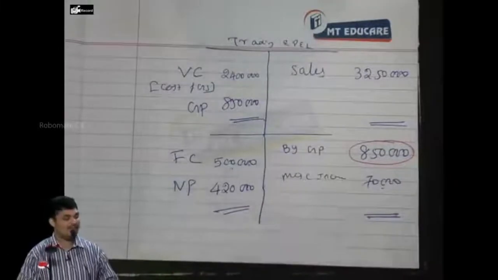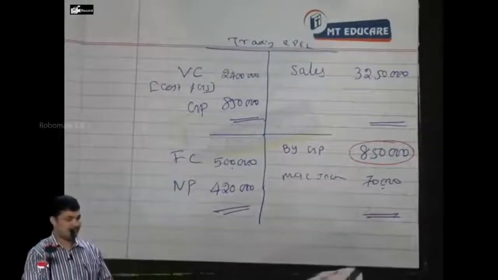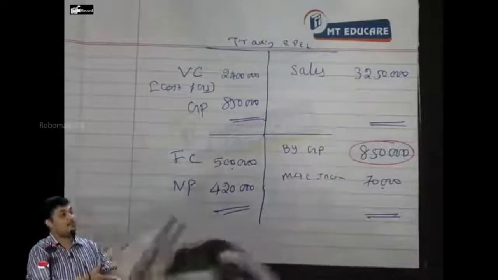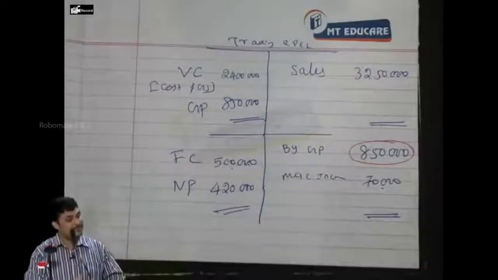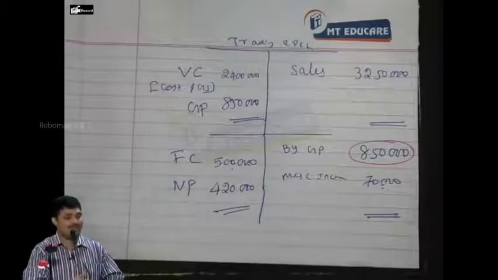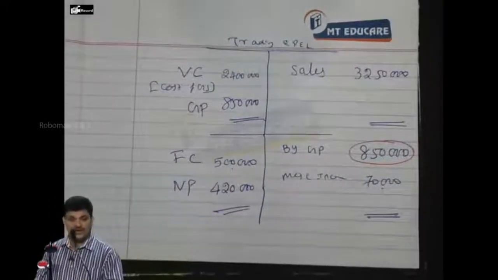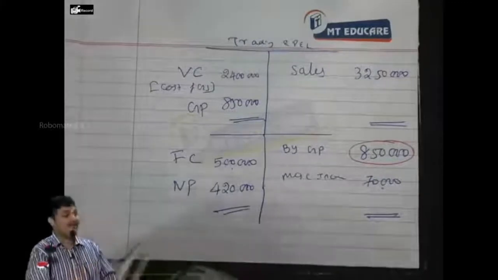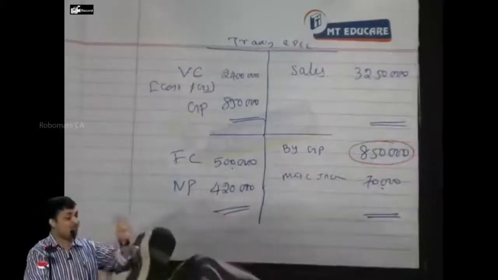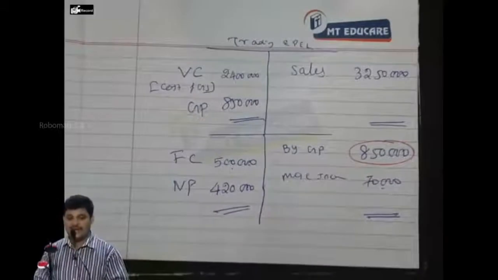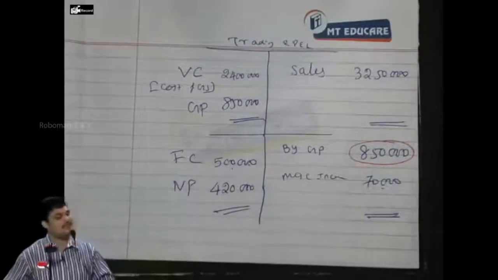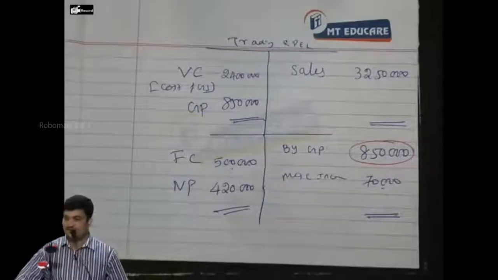So 8,50,000 plus 20%, 10,20,000, correct? But I have another expenditure which I am going to incur, which I also want to insure. How much is the expenditure? 45,000, correct? What is that 45,000? To achieve this 10,20,000, I have to have an overdraft of 3 lakhs, for which I will be spending 15% interest. So 10,20,000 plus 45,000, 10,65,000.